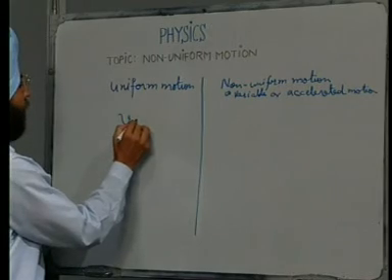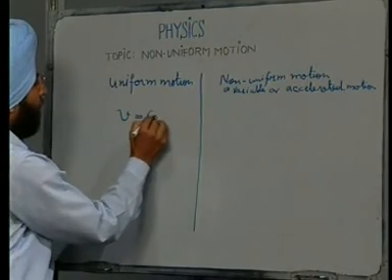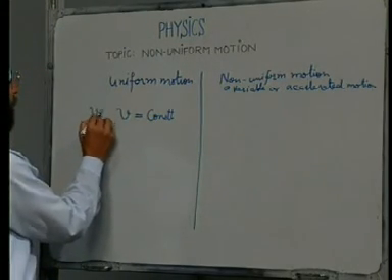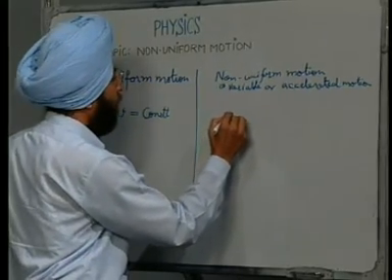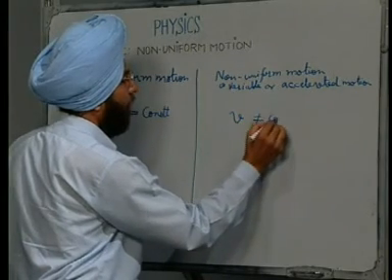Uniform motion is defined by constant velocity. Velocity v is constant. Non-uniform motion, velocity v is not constant.